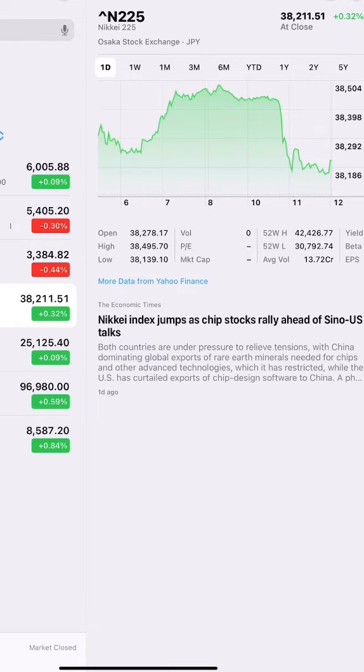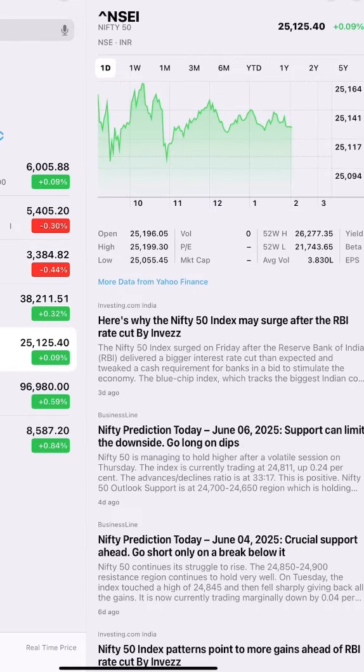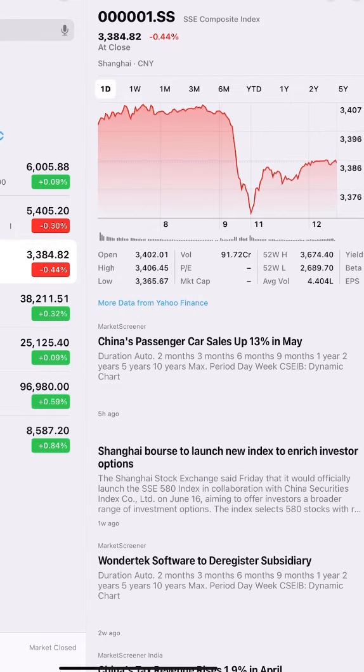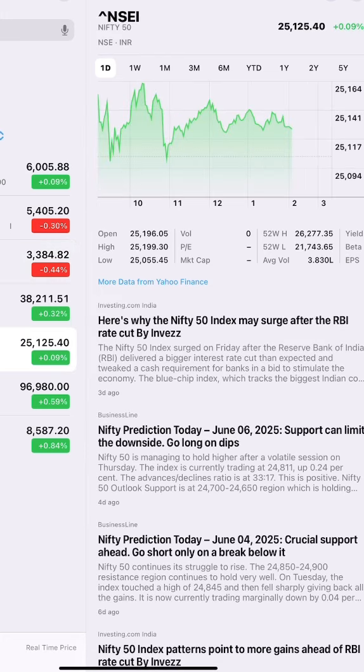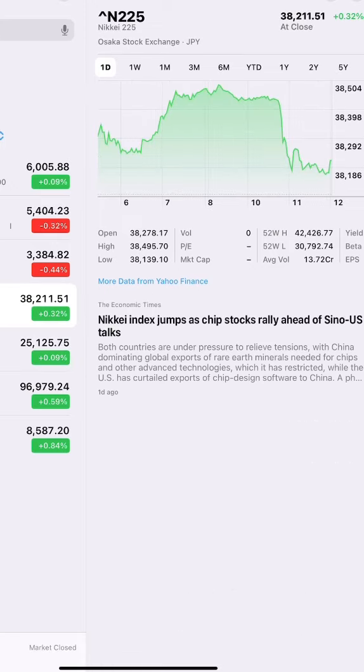The trend in Asia is looking mixed, with the Chinese market on the bearish side and the Japanese market on the bullish side. The Indian market has seen a growth of 0.09%. That is a mild growth like what we have seen in the US market. In Japan, the trend has become much stronger. The market has seen a growth of 0.32%. That shows that the Japanese market is right now showing much more bullishness than the West, especially the US.